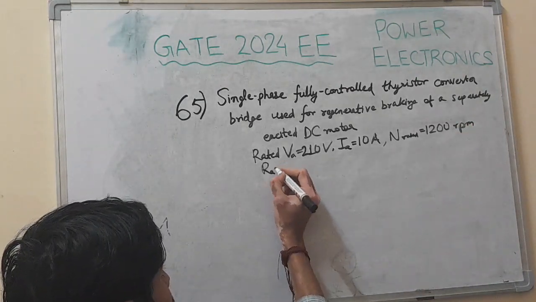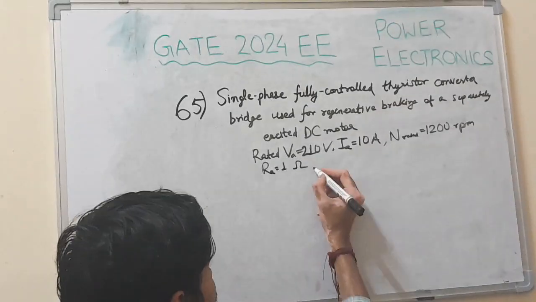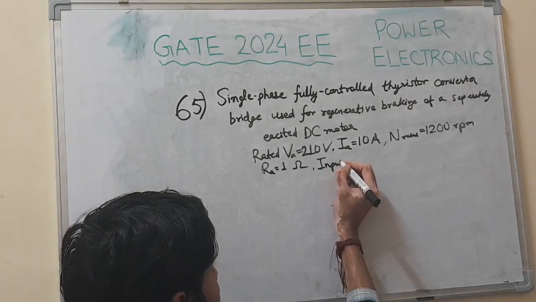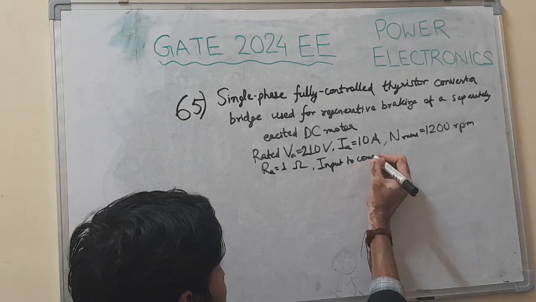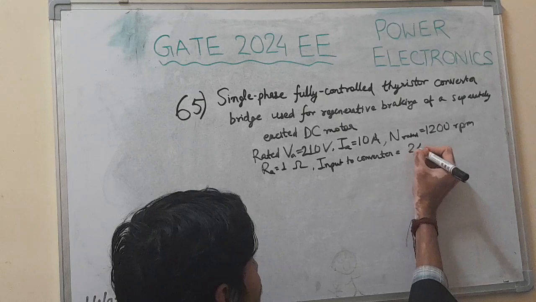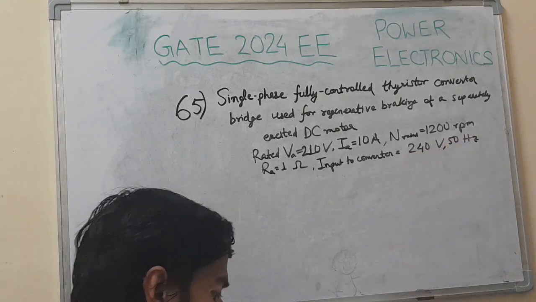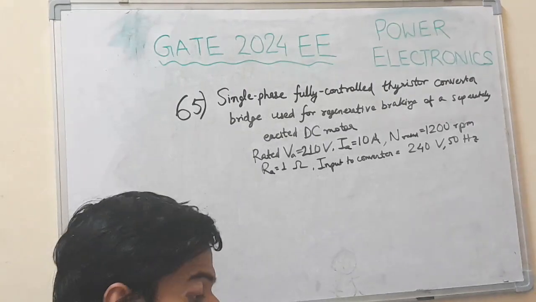Armature resistance is 1 ohm. Input to the converter is 240 volt, 50 hertz. So this is the data given.